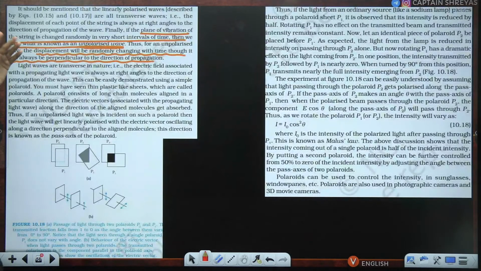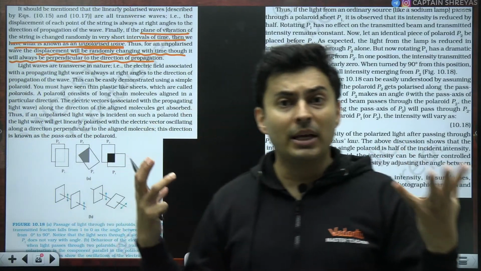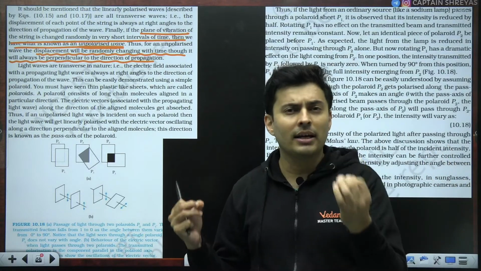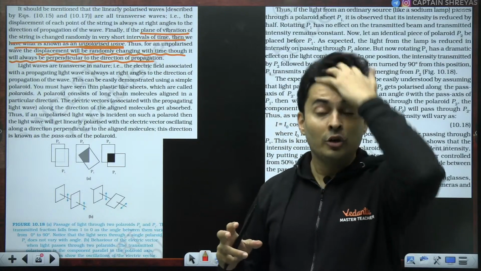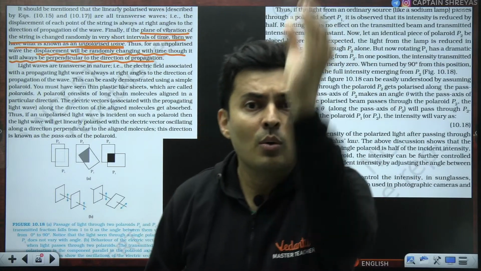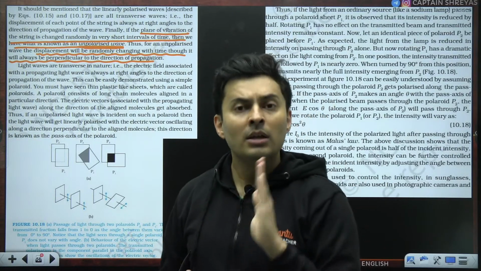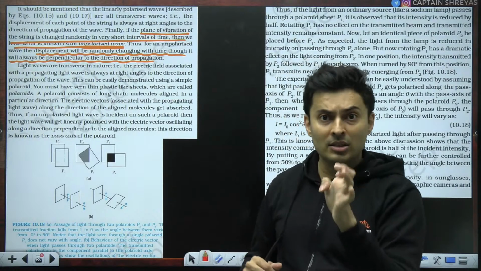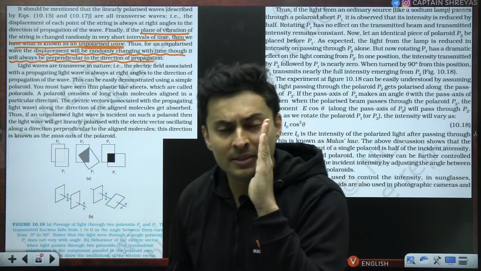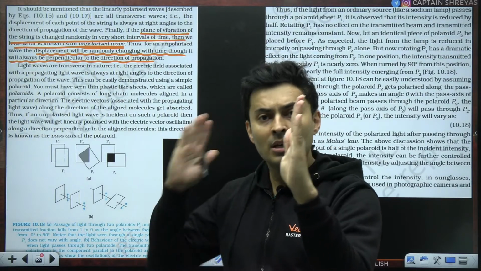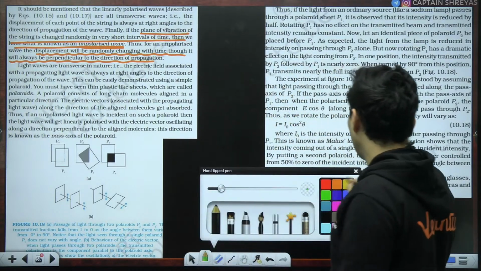Now, what happens when such a polarized wave enters a peculiar crystal or an organic compound or a peculiar medium or an apparatus which can only allow vibrations or oscillations in a particular direction? Such mediums, crystals, organic compounds or apparatus which only allow vibrations in a peculiar direction to pass through are called polaroids or polarizers.